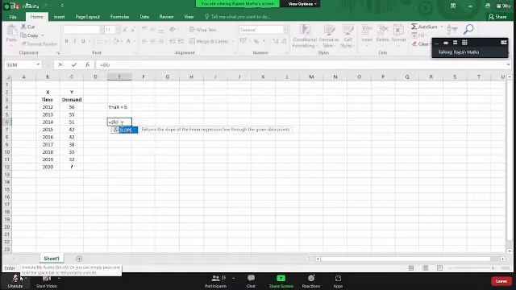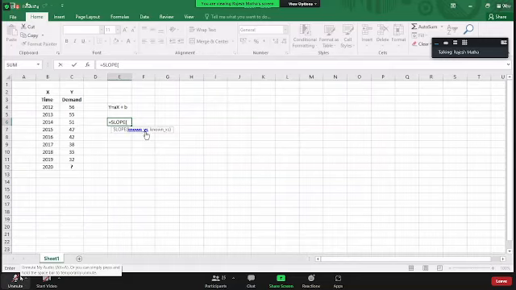As I'm typing slope, can you see the suggestion it gave me? Can you see the slope function here? Yes, sir. Select the slope function. It is asking for known y's and known x's. What is y? Y is the dependent variable data set, and x is the independent variable data set.